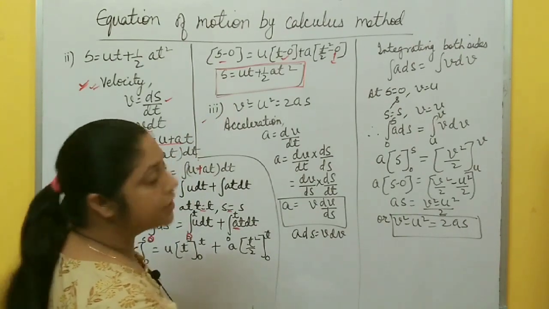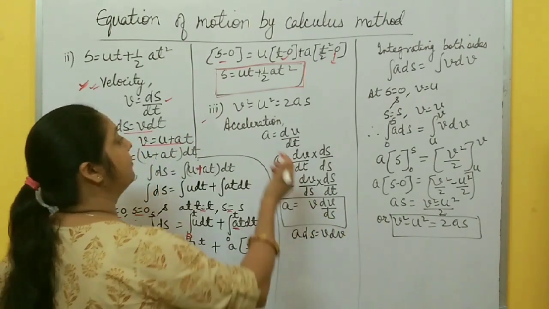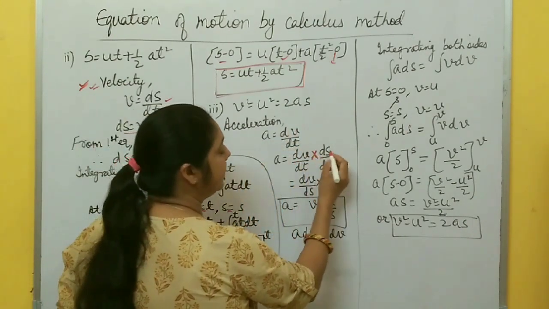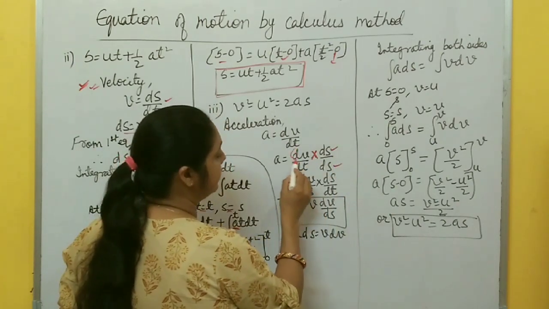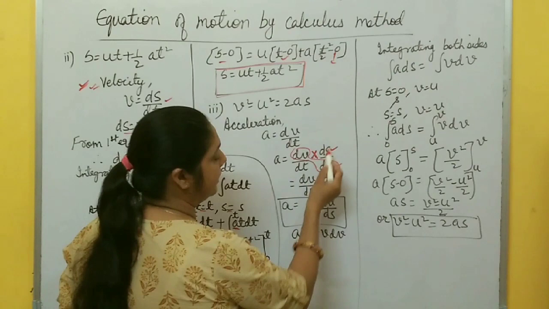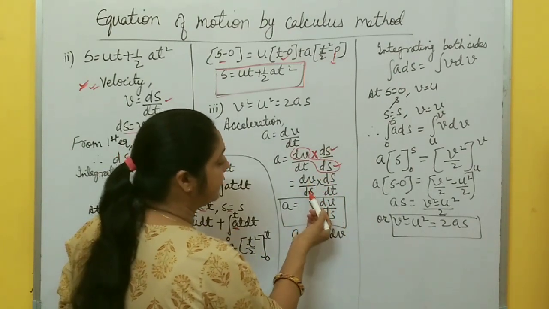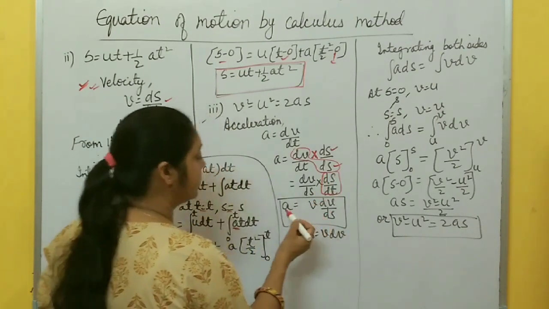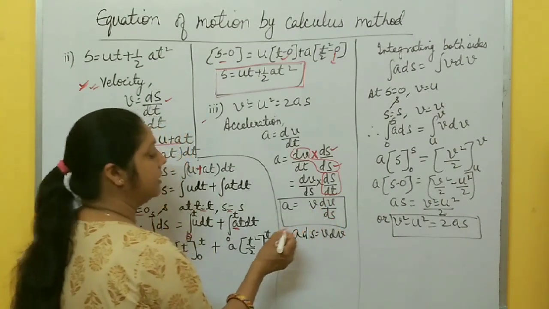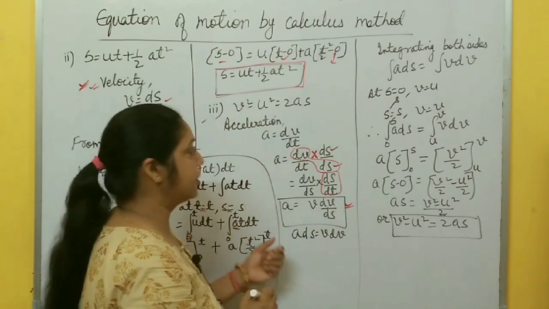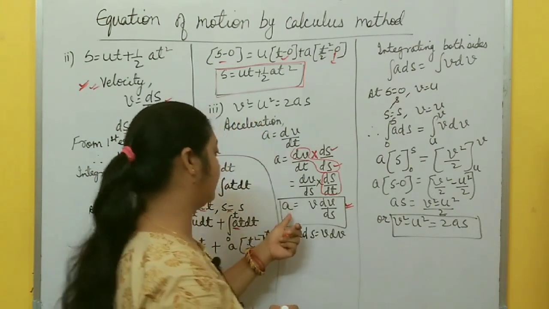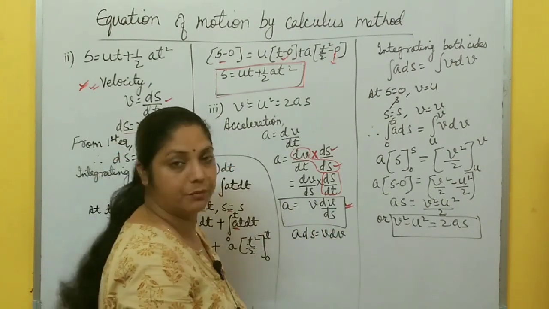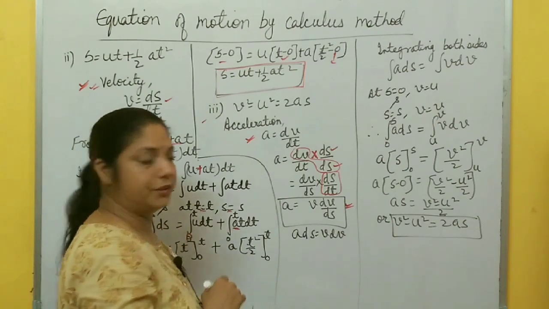This third equation of motion, v square minus u square equal to 2as. Again you start from acceleration, a is dv by dt. Here you have to multiply numerator and denominator by ds. Now you take this dv by ds on one side and ds by dt on the other, right? So dv by ds into ds by dt, and you know this ds by dt is what? V. So this acceleration becomes v dv by ds. This is also a formula for acceleration. No need to write all these things if you know this formula, a equal to v dv by ds. You directly write a equal to v dv by ds, or you start from this point also, okay?